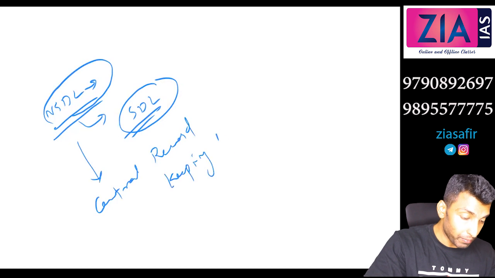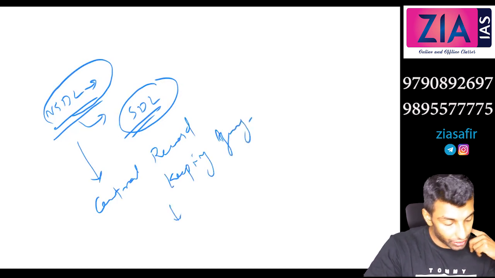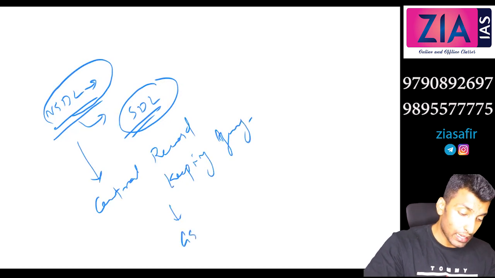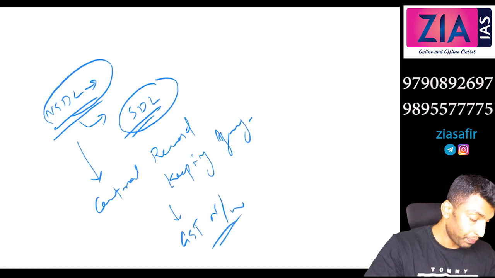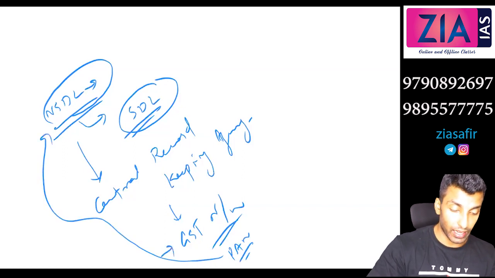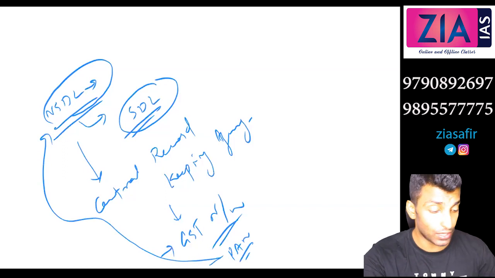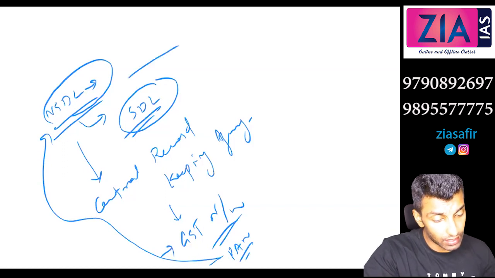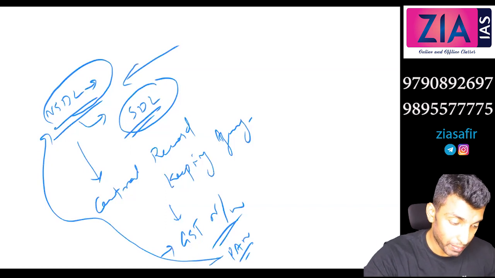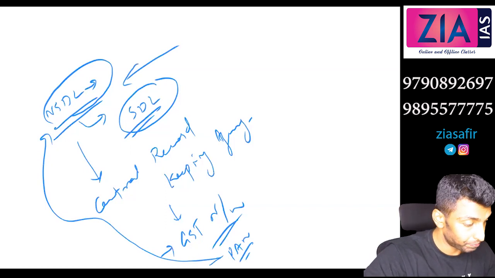The GST network, when we discuss taxation, we will talk about GST. So the GST network was established by NSDL, and PAN card is also managed by NSDL. We will revisit this again when we discuss GST in the module on taxation. So what I'm saying is, the NPS account, NPS details, PRAN, etc. are managed by NSDL.